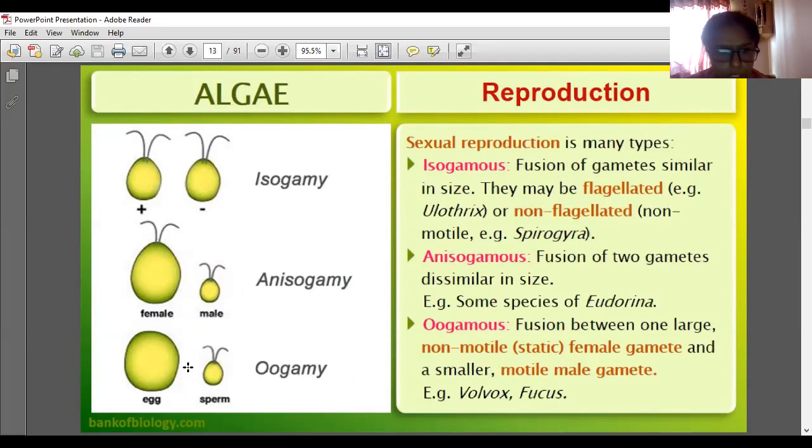And in oogamy, the egg is non-motile, static, and bigger in size. It does not have flagella, so it is non-motile and static. Static means stationary at one place. The sperm has flagella, so it can move. So three types are there: isogamy, anisogamy, and oogamy.